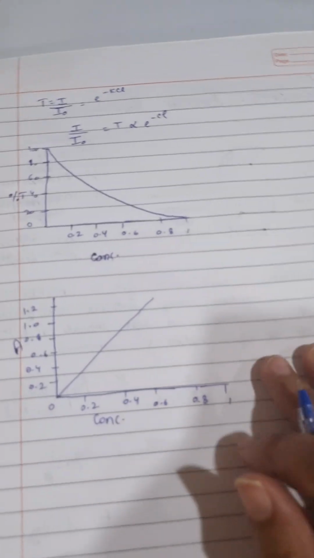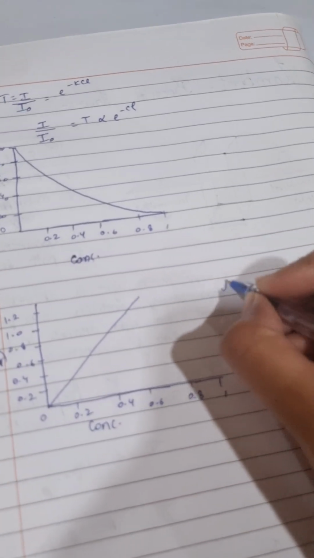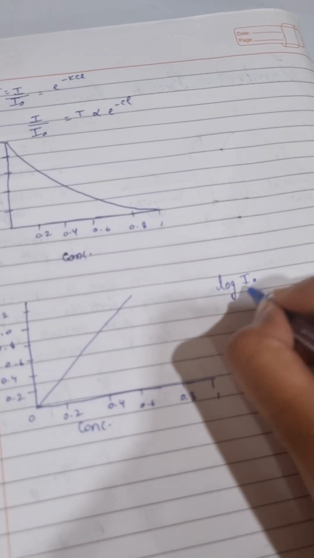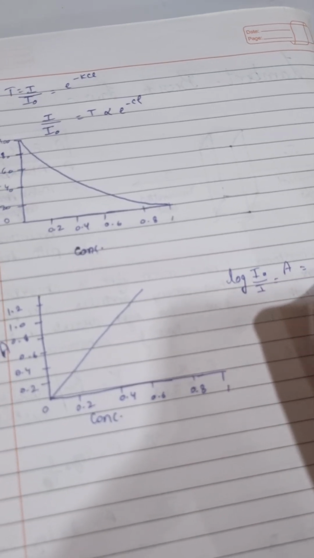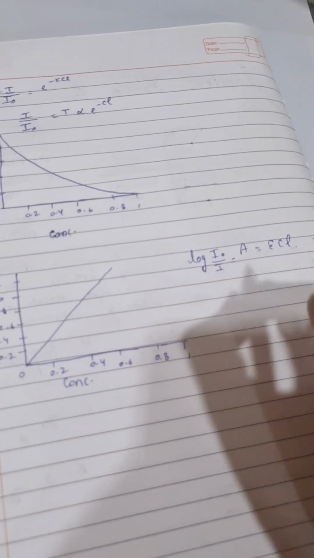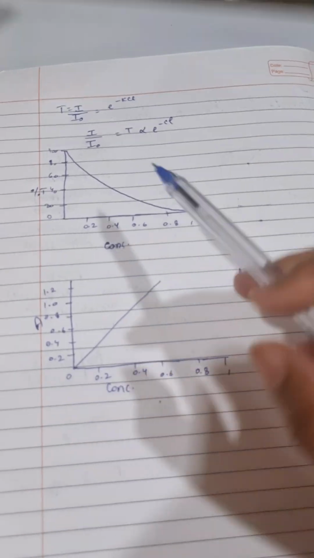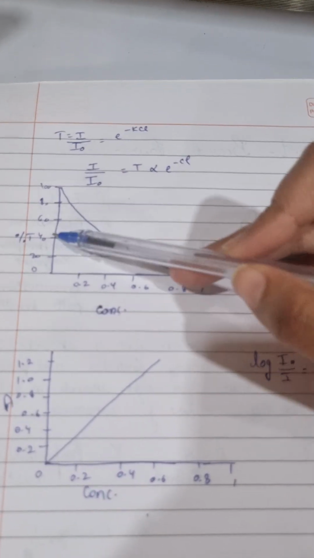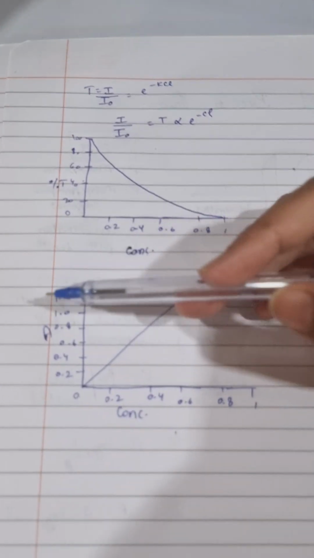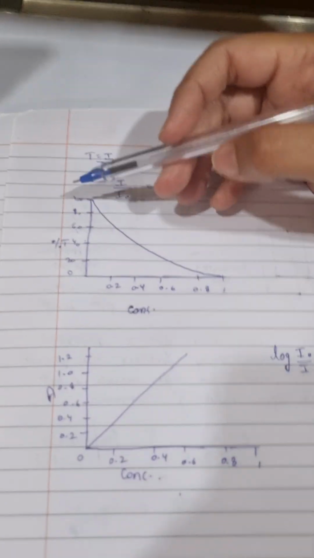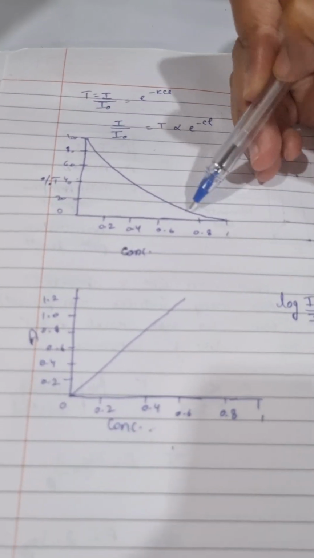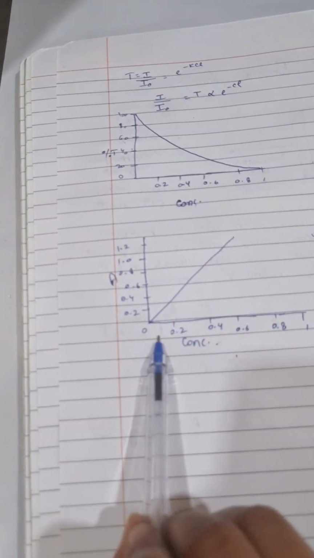The absorbance formula is log of I naught upon I equals epsilon, concentration into length, which is linear. We plot percentage transmittance T versus concentration, and absorbance A versus concentration. In transmittance we get an exponential graph, and in absorbance we get a straight line.